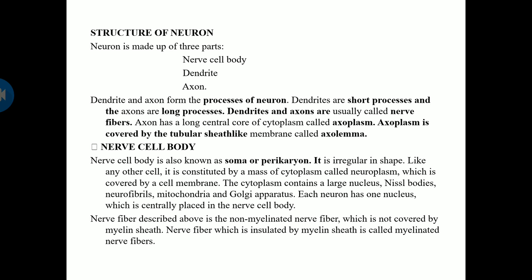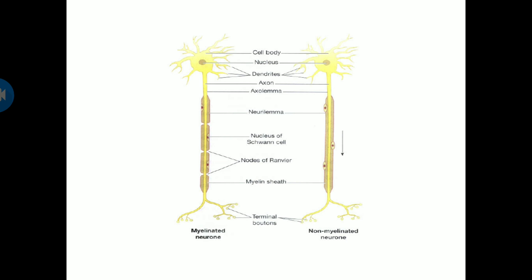The nerve fiber is described above. A non-myelinated nerve fiber is not covered by a myelin sheath. A nerve fiber which is insulated by a myelin sheath is called a myelinated nerve fiber. So this is the structure of a neuron. The long one is called the axon, and the smaller projections here are called dendrites.